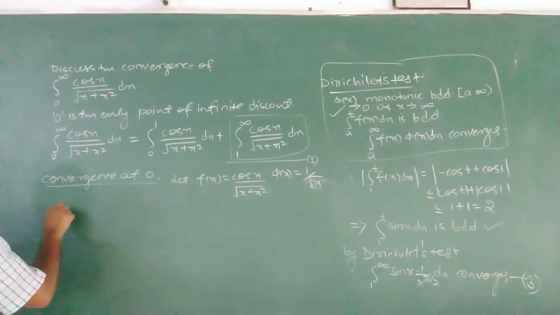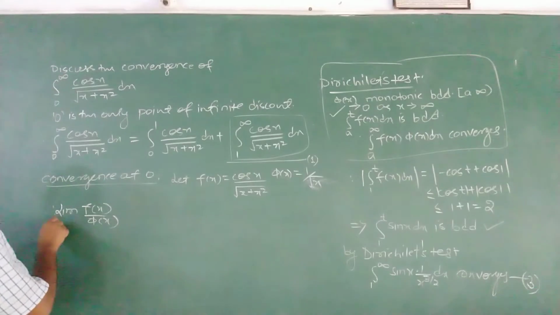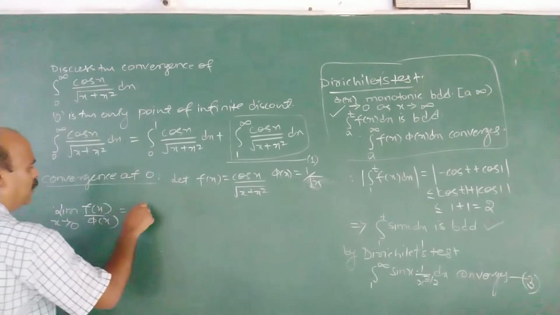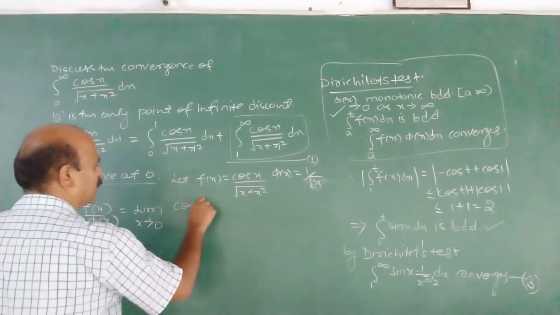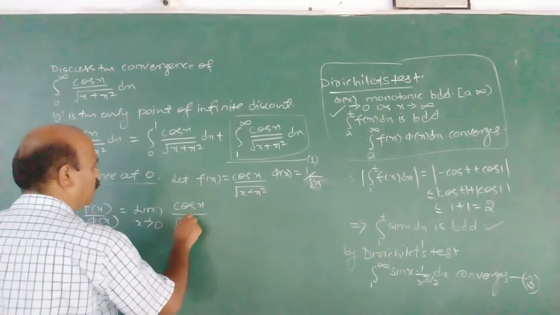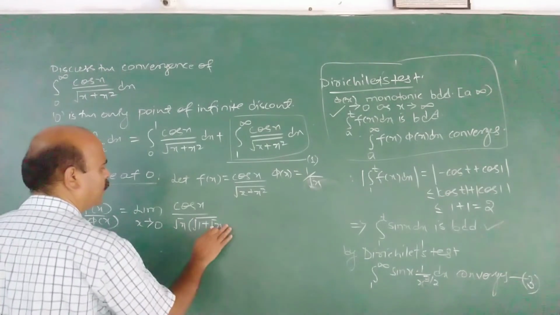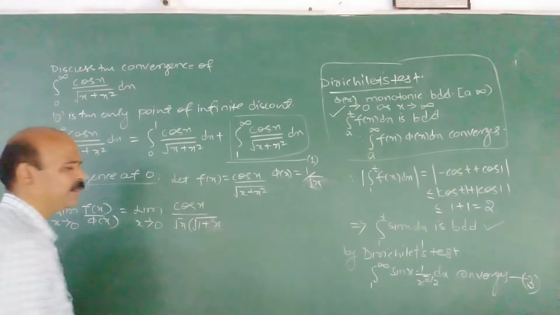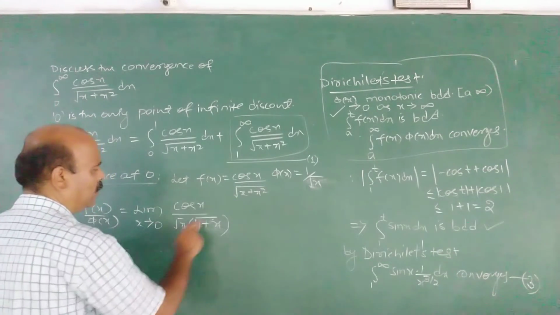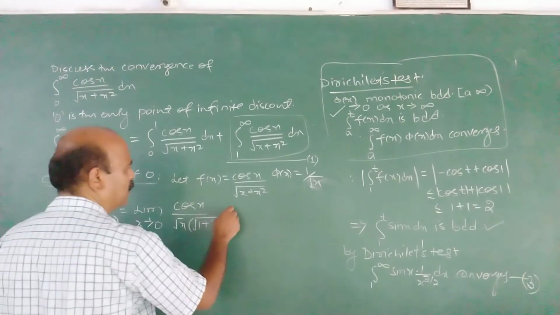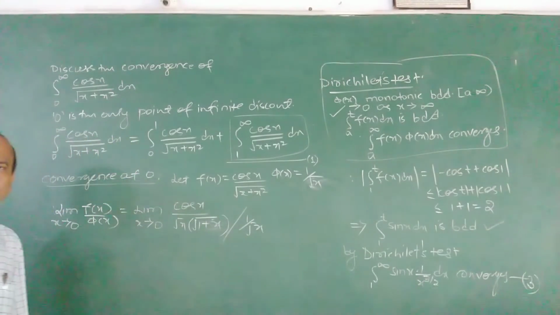Therefore, limit f(x) by phi(x) as x tends to 0 is limit x tends to 0 cos x by root x into square root of 1 plus root x, square root of 1 plus x. I have simplified here, taken root x common, root x into 1 plus x divided by 1 upon root x.